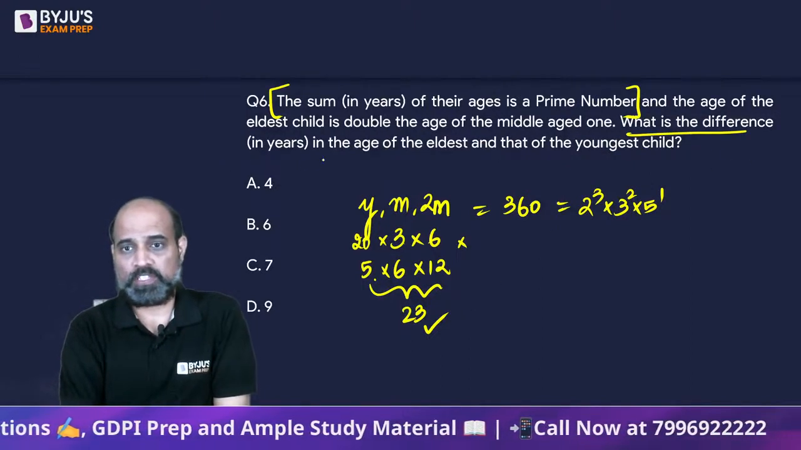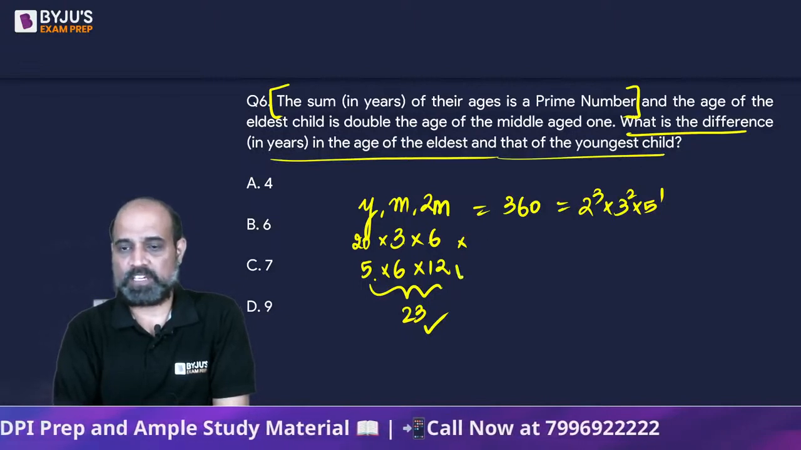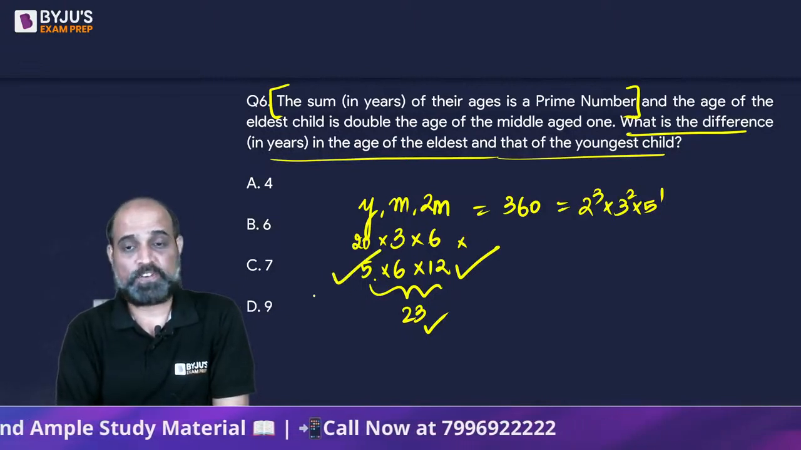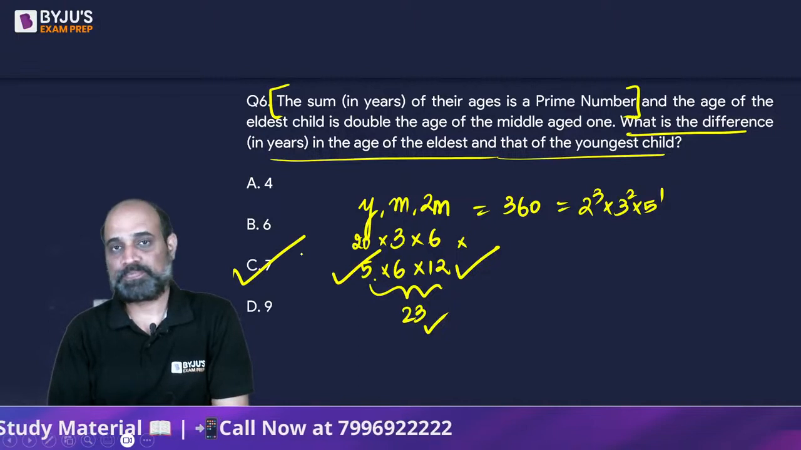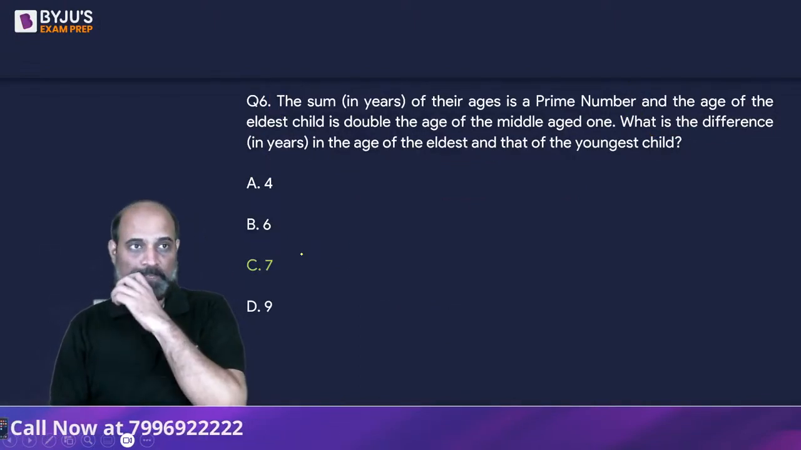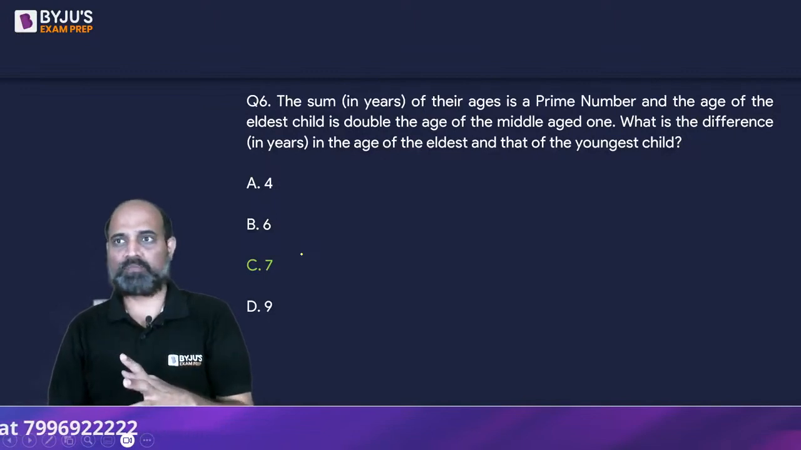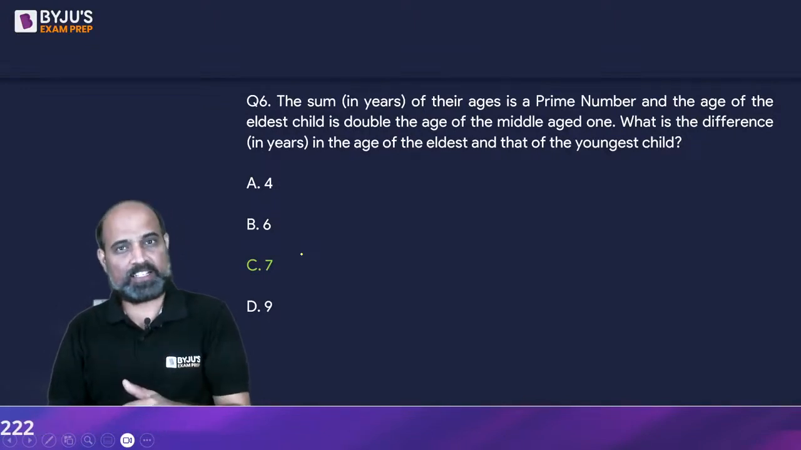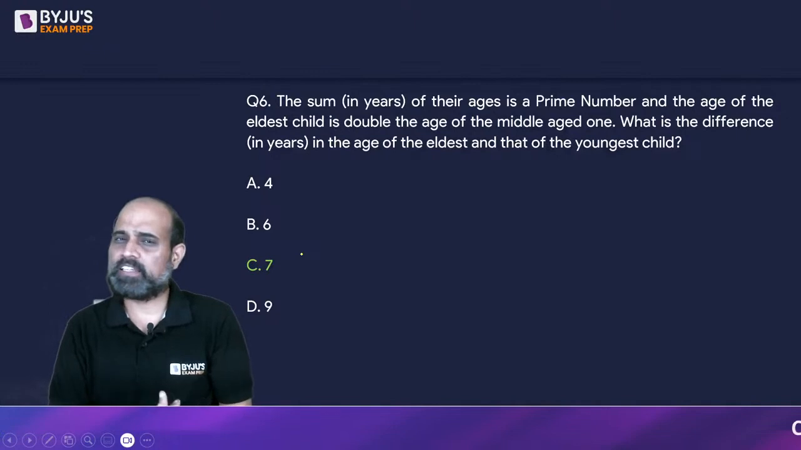So what is the difference in the age of the eldest and that of the youngest? Eldest is 12, the youngest is 5. The difference is going to be 7. Option C. Right? So, question arises, this set is on the easier side. Can we expect such a set in the CAT exam?